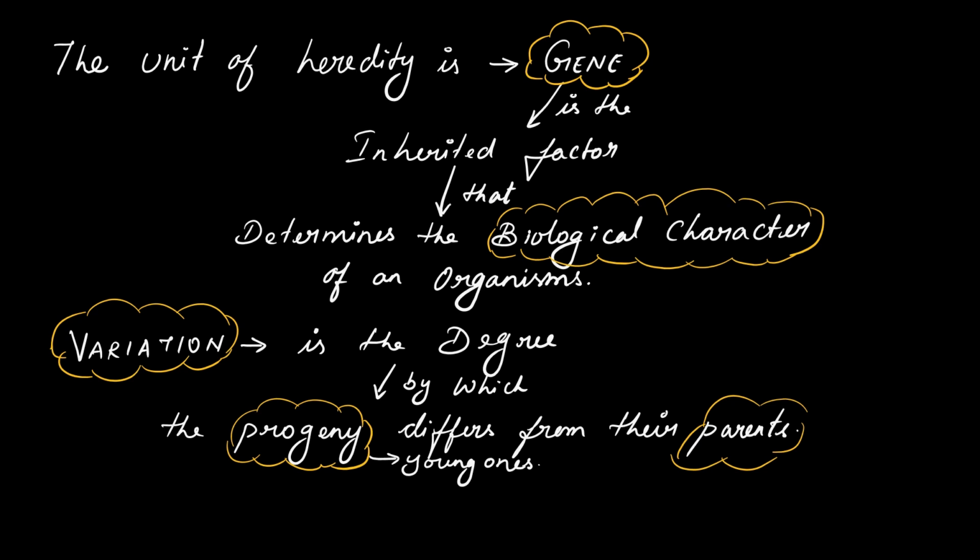And variation, you have to know about variations. Actually, what is variation? I have already told you about humans. Even though we all belong to the same species, we are not looking alike. All this is because of certain variation happening in our particular genes. So variation is the degree by which the progeny differs from their parents. What is progeny? It is the young ones. Young ones, progeny, offspring, all are the same. Here and there they may be given in a different form.